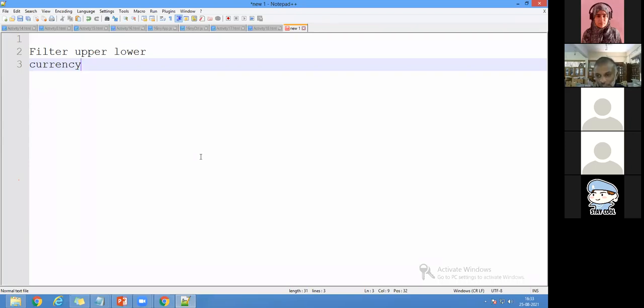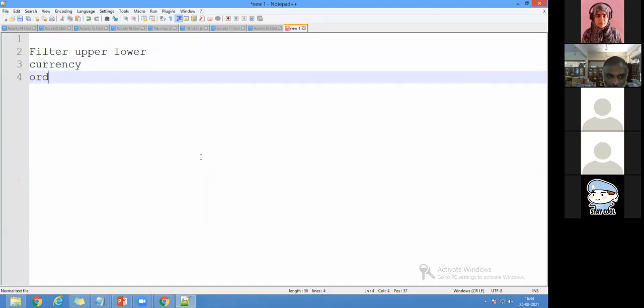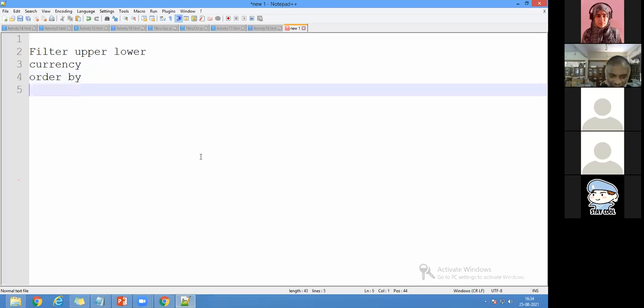But when you search for a product on amazon.in, it belongs to India, so we get the Indian rupee amount. But when you go to amazon.com, they put it in the dollar symbol. So these are all minute things. Of course, it is not going to make a big difference, but filtering is very much needed. Or I want to order by, whether ascending order from the lowest rate to the highest rate or highest to lowest, like that. Very simple. I'll just write here input.